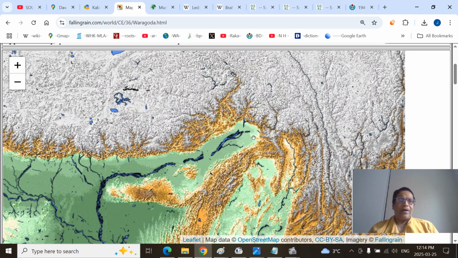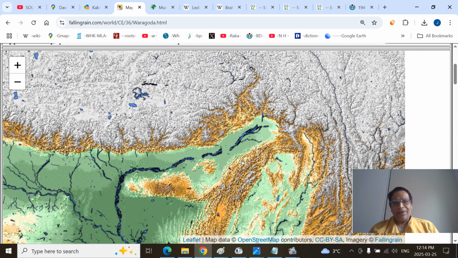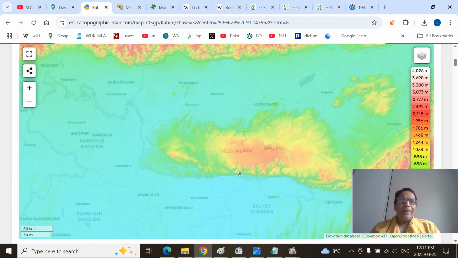This is the upper Assam Valley, east of Jiabharali River, Kameng River, and west is the lower Assam Valley. This is the northern part. This is the southern part of Assam Valley. And see here, I have shown the Meghalaya. Shillong will be around 1700 meters or so. So you can see there.